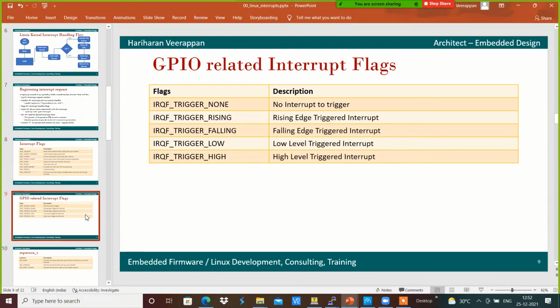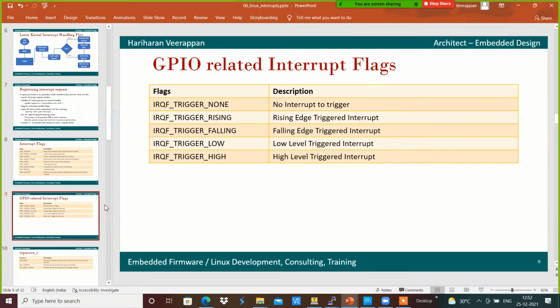And then we have the GPIO related interrupt flags. Whenever we are using the switch with the GPIO, sysclass GPIO, when there is no switch pressed the value is high, and whenever we press the switch the value becomes 0, which means that there is a falling edge.